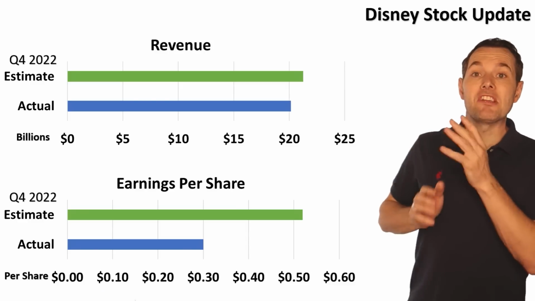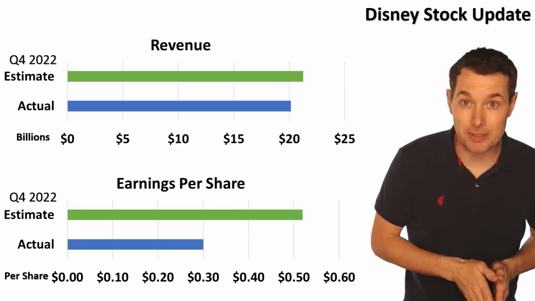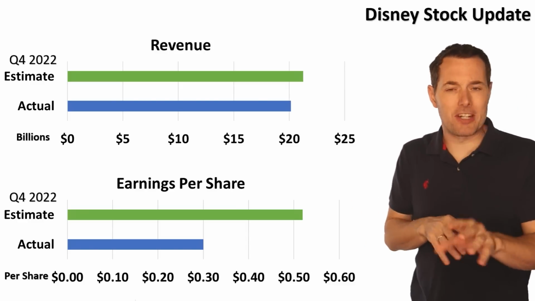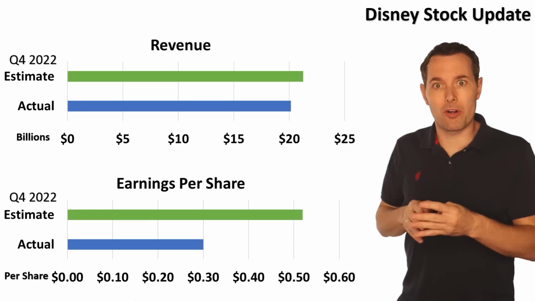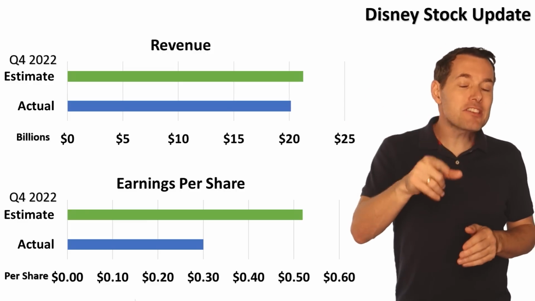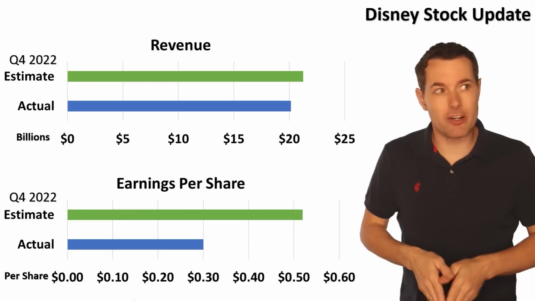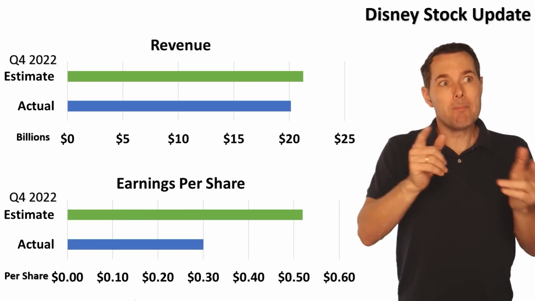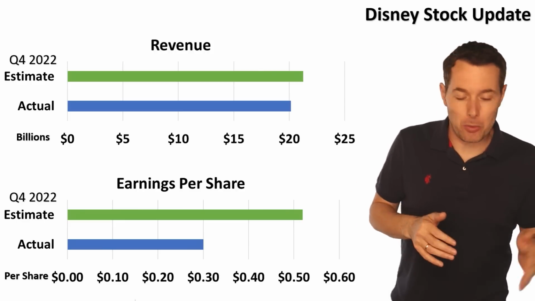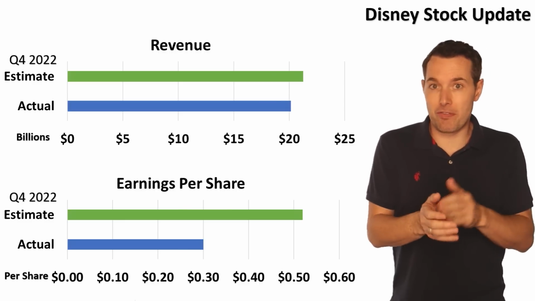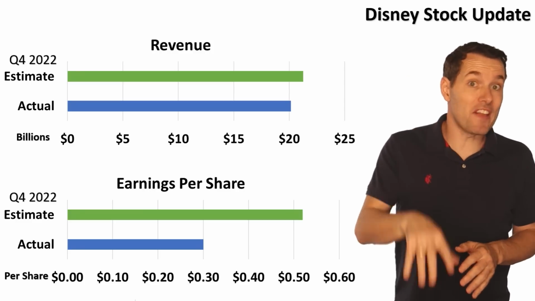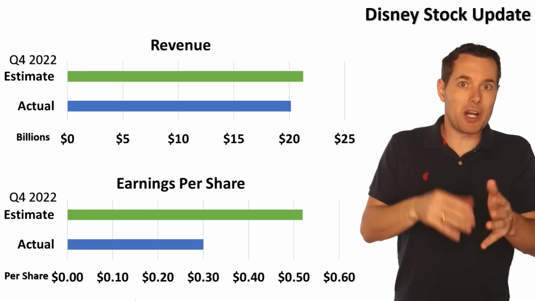So these are the numbers that came out of the most recent earnings announcement. And the first point to notice here is that this is for the close of the fourth quarter 2022. That is because they end their fiscal year in, I believe, October. Companies can choose when they end their fiscal year. Once they choose it, they have to stick with that generally. So Disney will always end their fiscal year in October of each year.